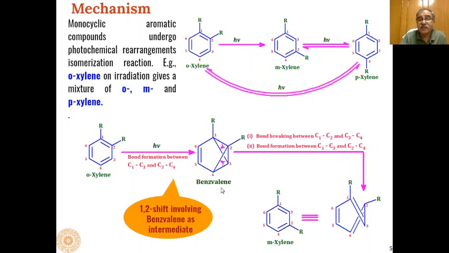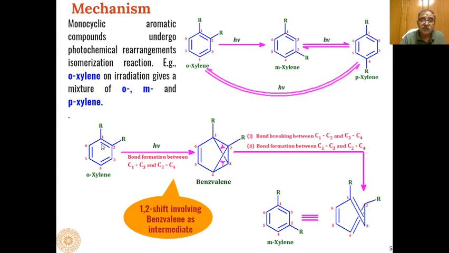We know that benzvalene intermediates are formed through the first singlet excited state, that is the S1 excited state. And here what will happen is, first a bond will be formed between carbon 1 and carbon 3. Then a second bond is formed between carbon 2 and carbon 4. Like this we will get benzvalene.